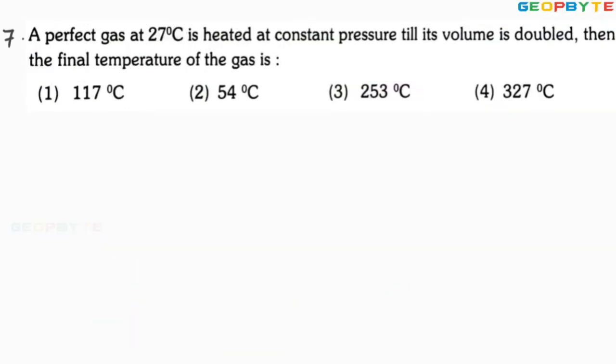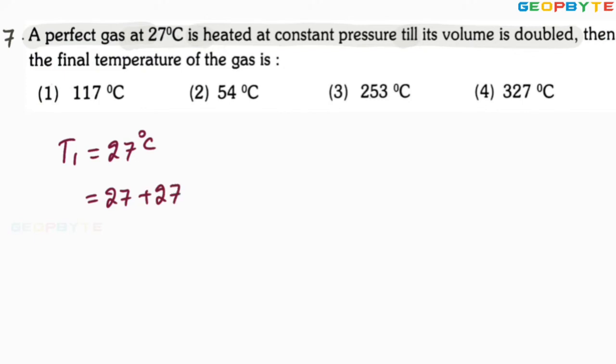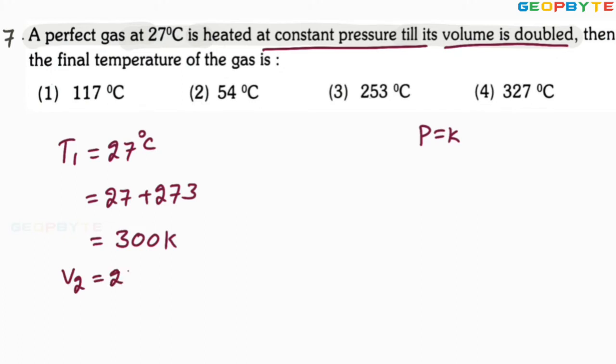Look at the 7th problem. A perfect gas at 27 degrees centigrade is heated at constant pressure till its volume is doubled. It is given that initial temperature T1 equals 27 degrees centigrade, equal to 27 plus 273, which is 300 Kelvin. It is happening at constant pressure, clearly given, till its volume is doubled. It means final volume equals 2 times the initial volume.